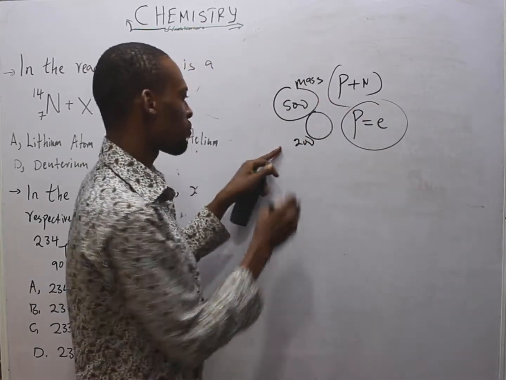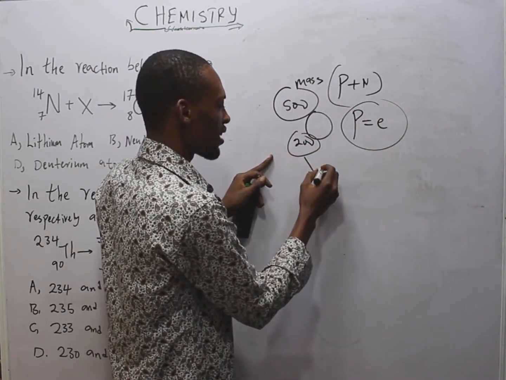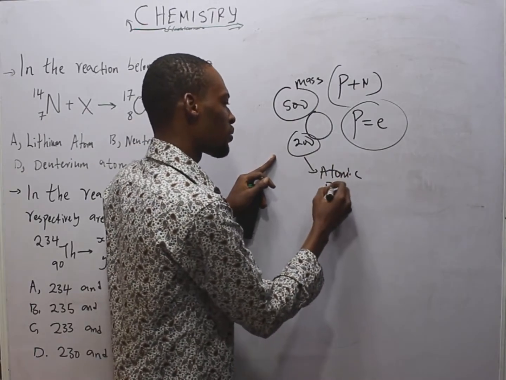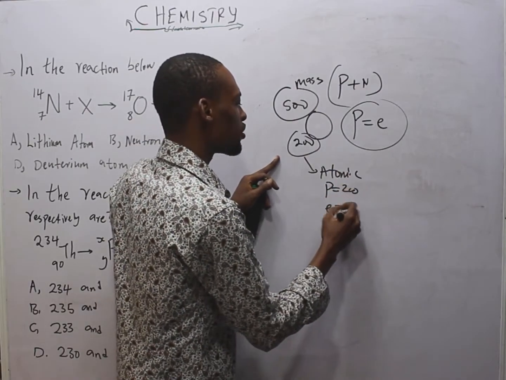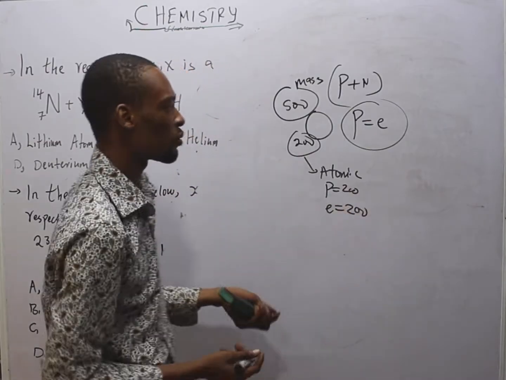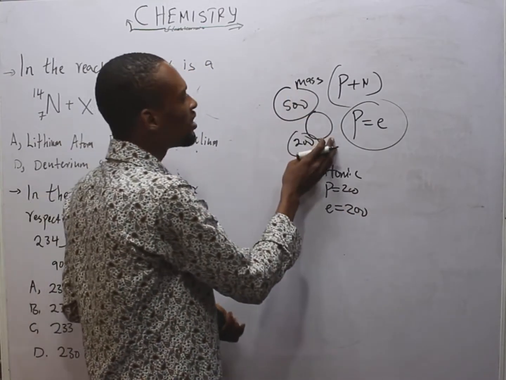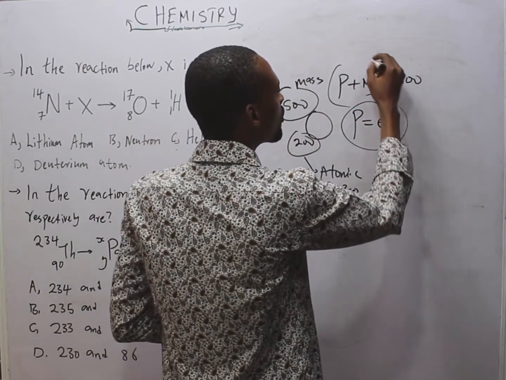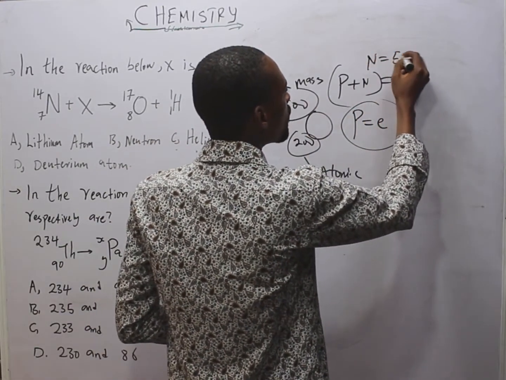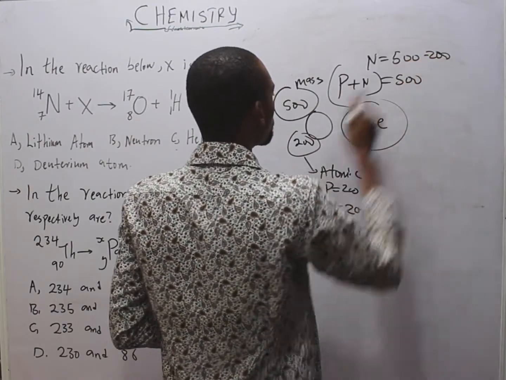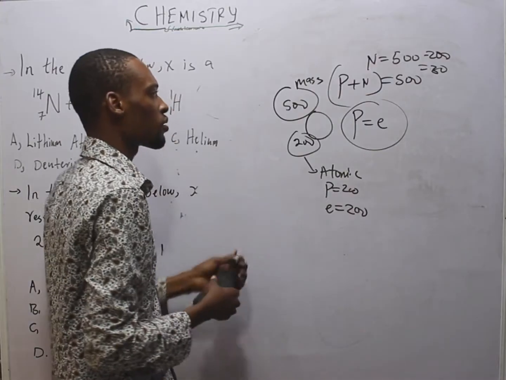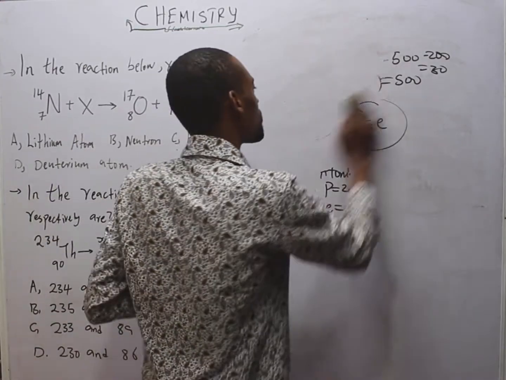So this means proton is 200, the atomic number. The number of protons is 200. The number of electrons is 200, neutral atom. So the mass is 500. That means proton plus neutron is equal to 500. Neutron is equal to 500 minus 200. Since proton is 200, that will be 300. So these are basic things you should know.